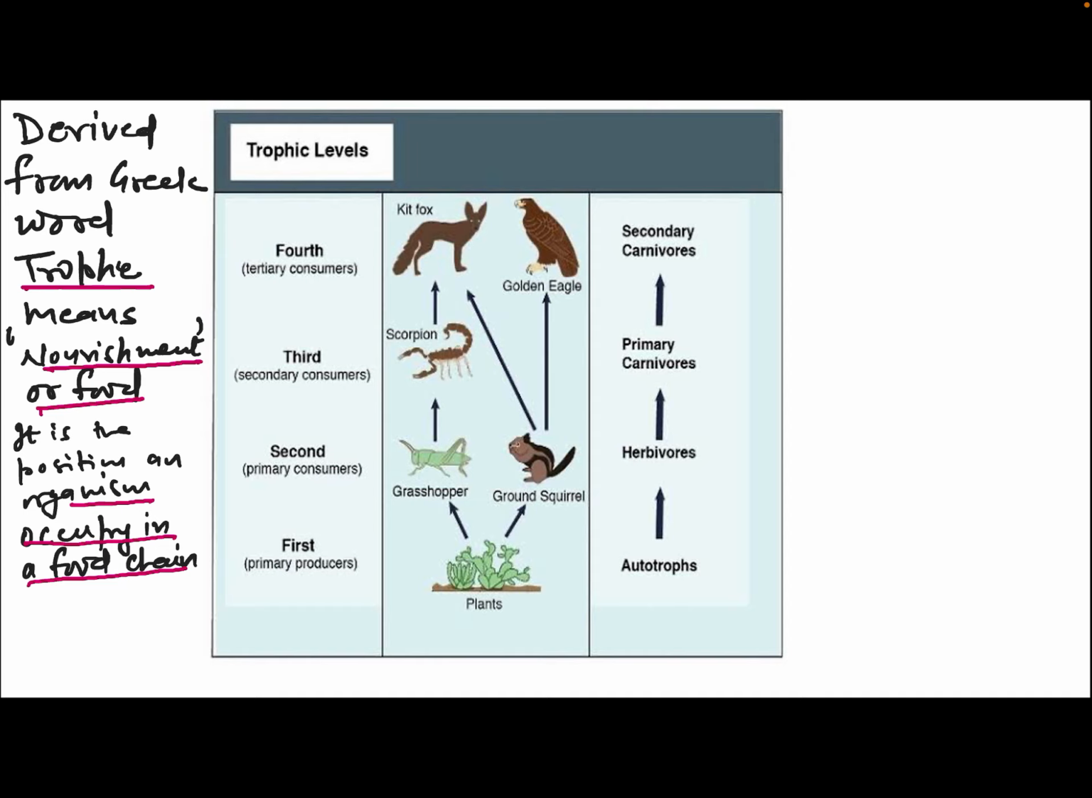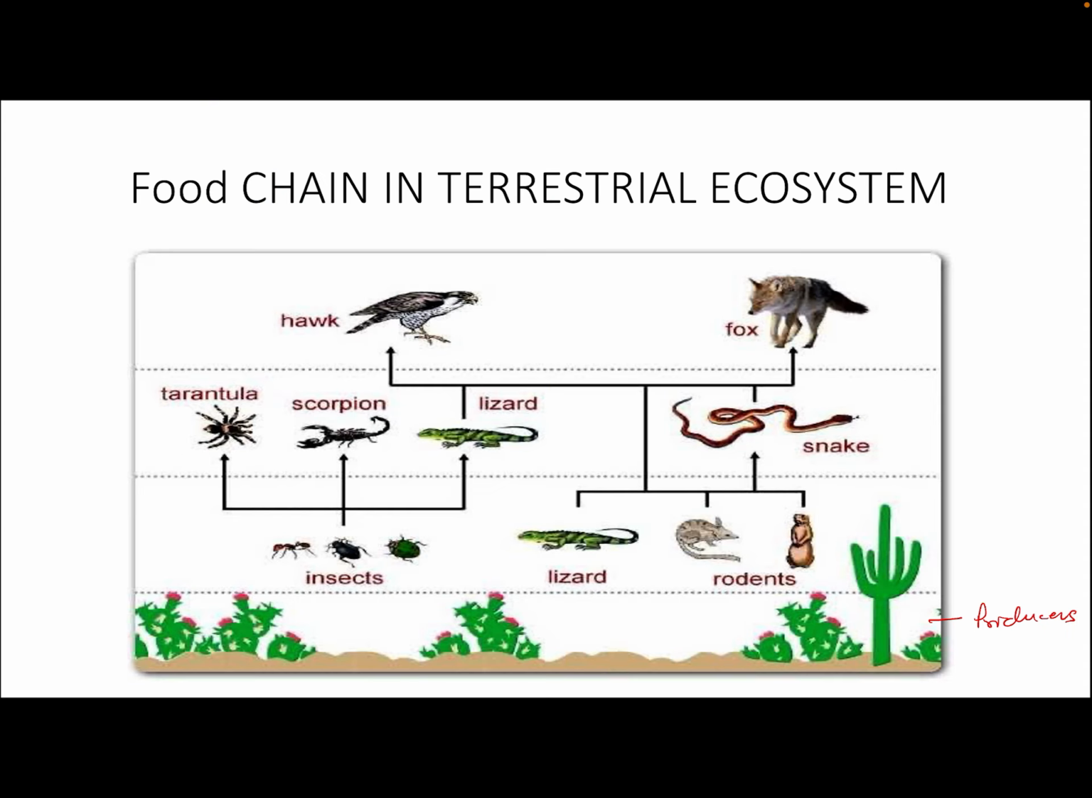In this way, from this food chain, now we understand the trophic position of the organisms in the food chain. Autotrophs, herbivore, primary carnivore, and secondary carnivore, they are having different trophic levels in the food chain. And this is a terrestrial food chain in an ecosystem. And this kind of food chain is present in the desert ecosystem.